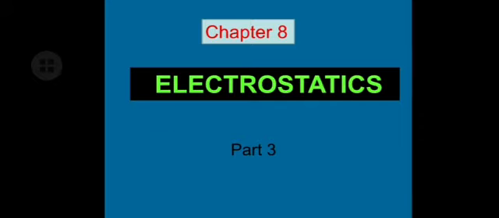We also studied potential energy and its relation to electric potential. Potential energy, denoted by U, is equal to electric potential into charge. Here in part 3, we are going to learn about electrical energy.